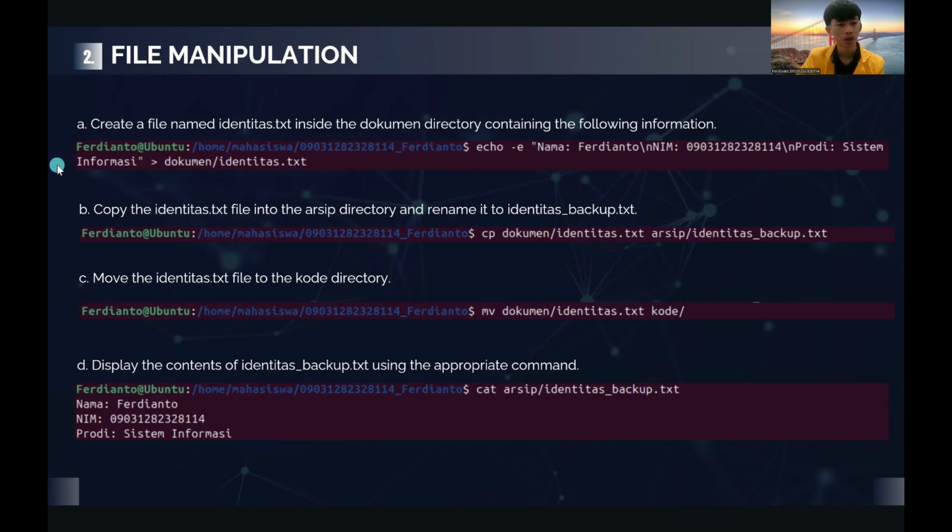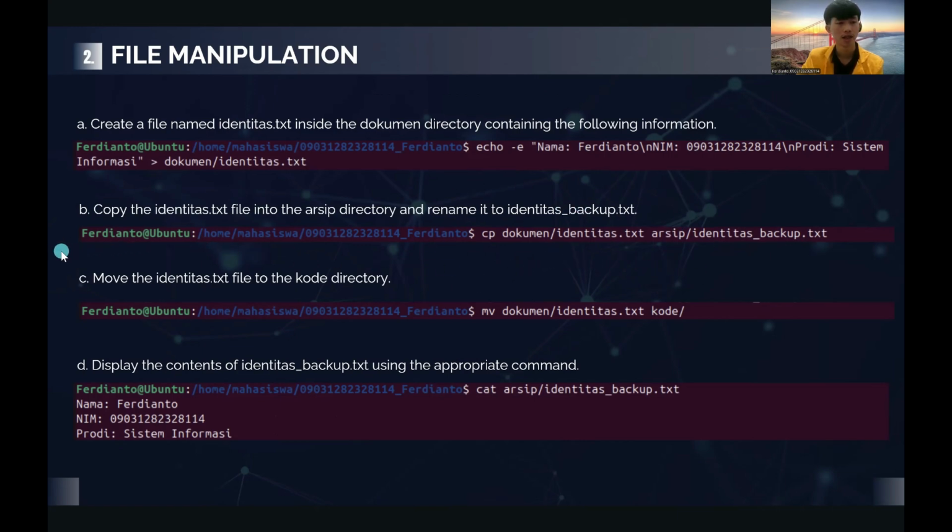And B, copy the identitas.txt file into the archive directory and rename it to identitas_backup.txt. So I use the command cp to copy the file, and document/identitas.txt is where we want to copy our file from, and the archive/identitas_backup.txt. So we copy our identitas.txt from the document directory to the archive directory.